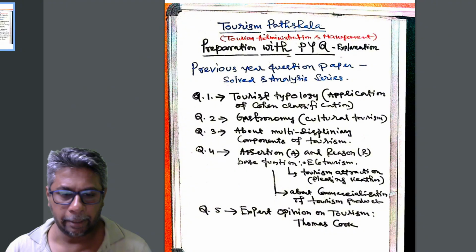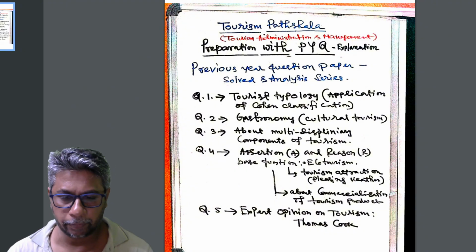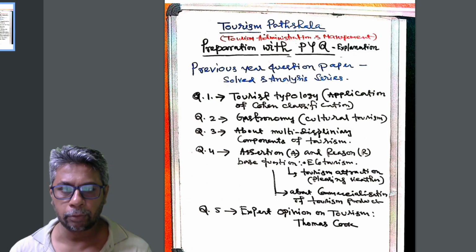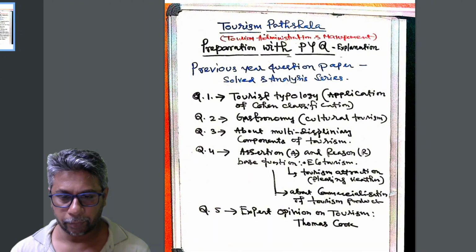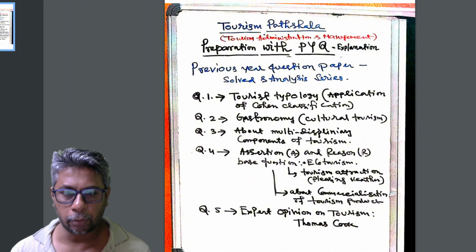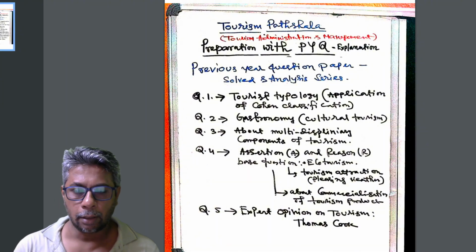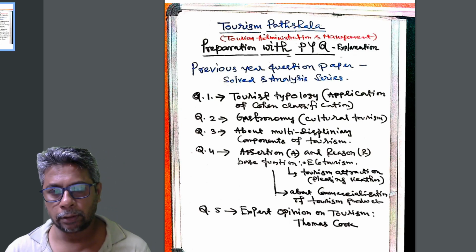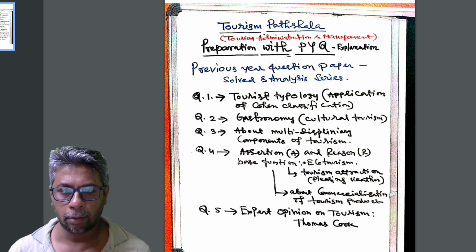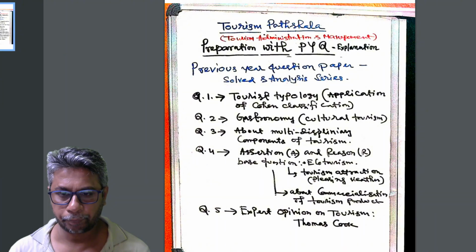And finally, the final question, the expert opinion on tourism. We have to study the different experts. The famous quotation based question: Thomas Cook has given the idea as a statement. So these are the important areas of our today's class.